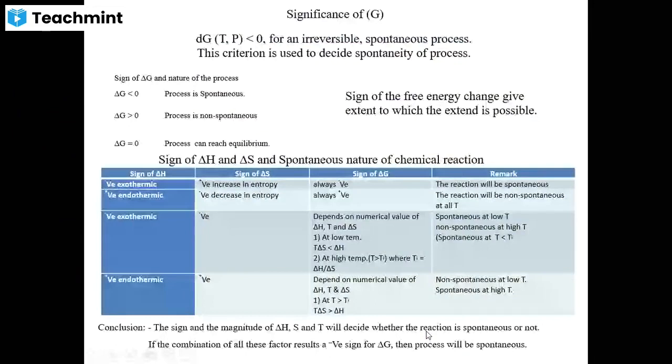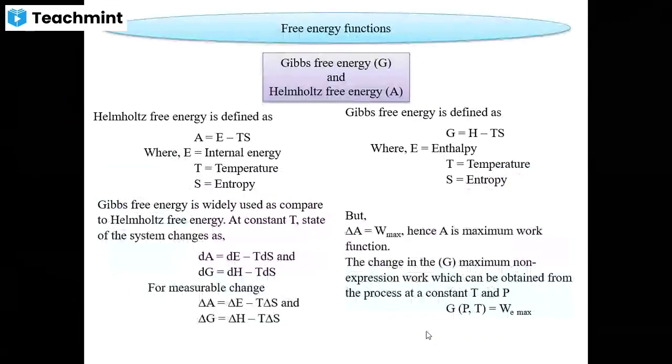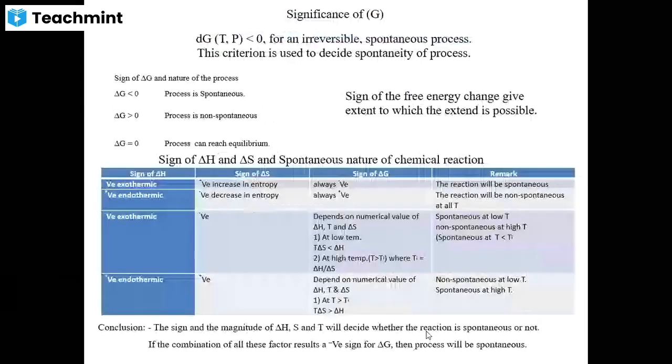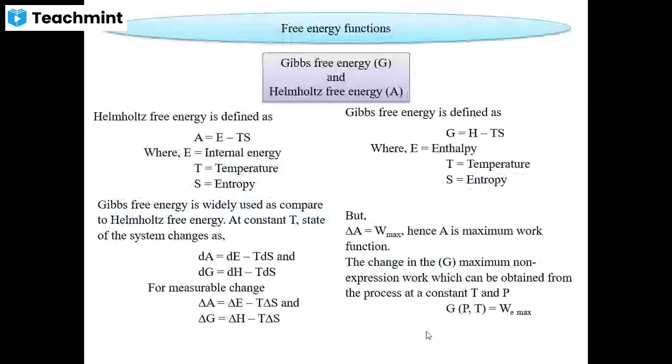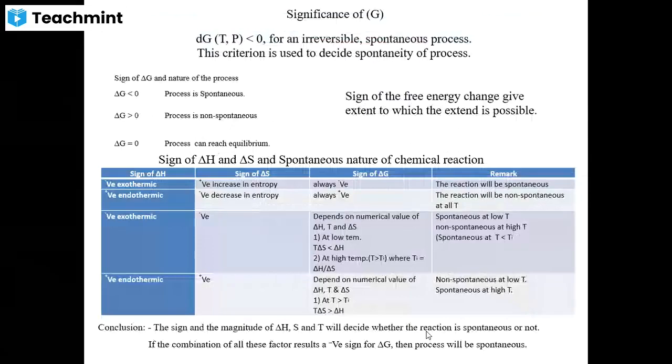Yesterday we talked about the free energies, two types of free energy. I already said Helmholtz and the Gibbs. Both the equations we have seen. For the Helmholtz, A is equal to E minus TS, whereas for the Gibbs free energy, G is equal to H minus TS. That we have already seen yesterday. And then what will be the significance of this Gibbs free energy?